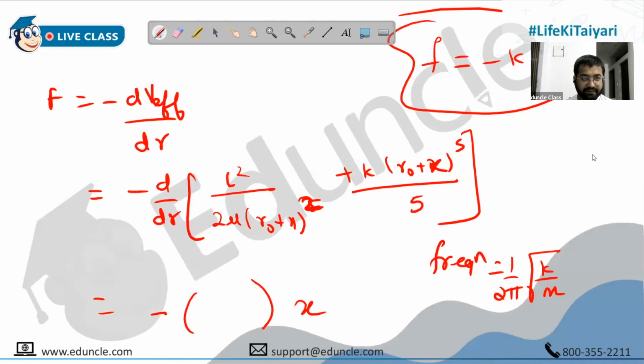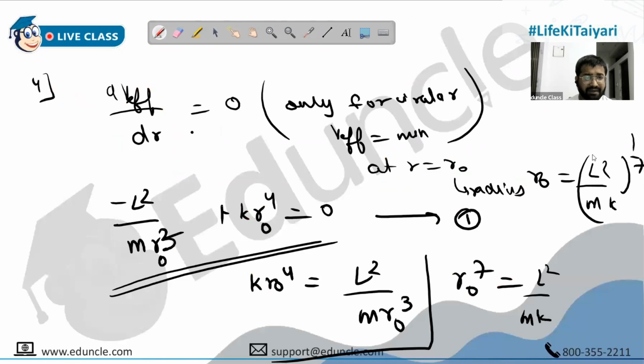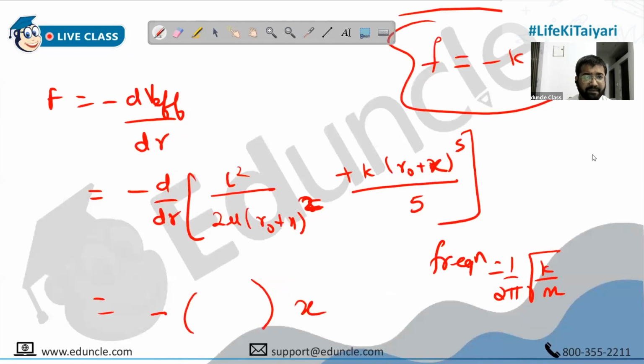Here, equation 1. What is equation 1? There is a minus sign here. Have you missed out on a minus sign somewhere? Minus of derivative of E effective. Minus is applied to both the terms.